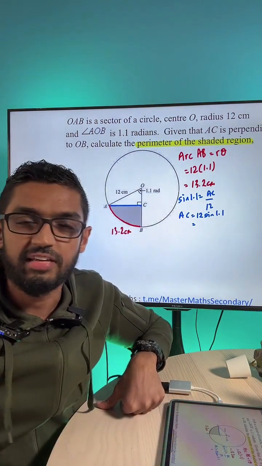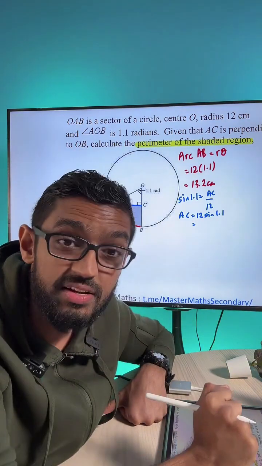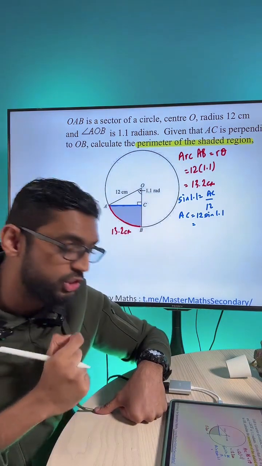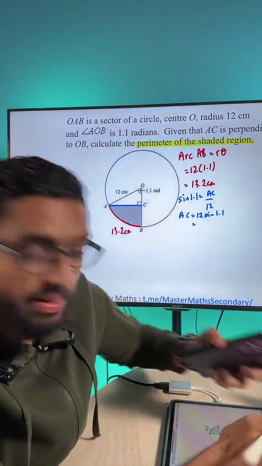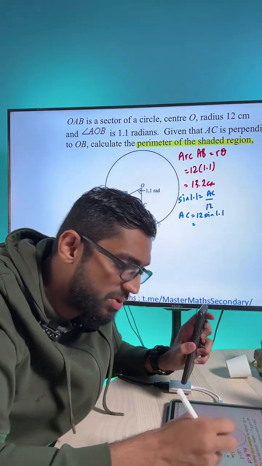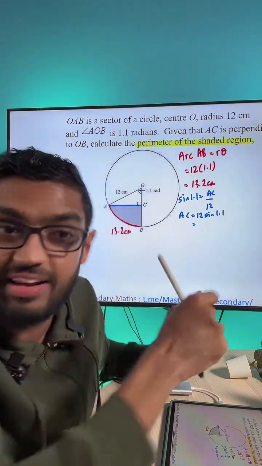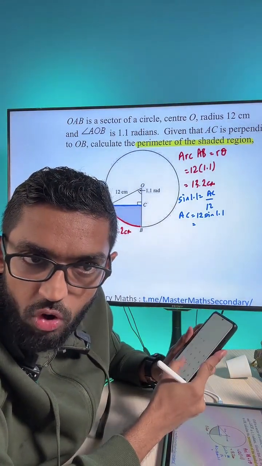My friends, can you help me out with the calculator here? Try and practice pressing your calculator. Ensure that you are on radian mode. What is 12 sine 1.1? Again, radians. Let me know, please. Just this part, I'm not asking you for the whole answer. Just 12 sine 1.1. What does your calculator show? Alicia says 10.694.